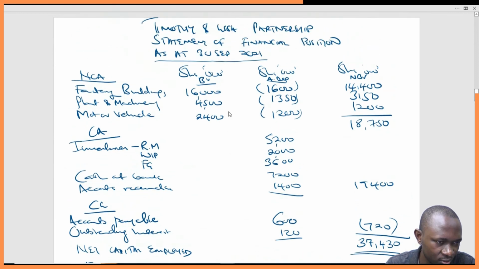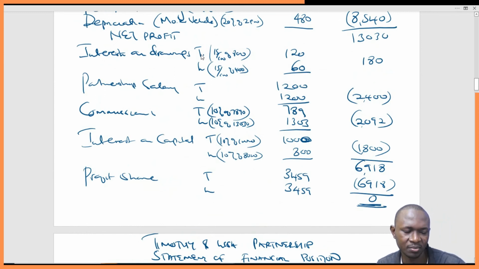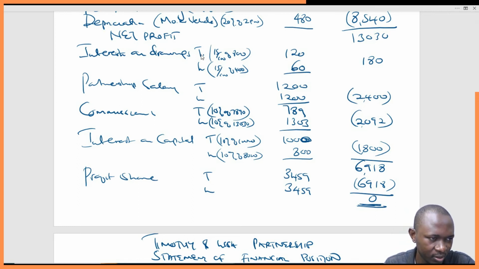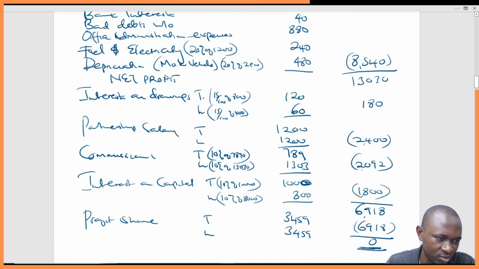Basically, let's just go to the appropriation account. That's where we get a lot of these things. So we have interest on drawings. Interest on drawings means partners are losing. They are paying to the business because of the drawings. Drawings reduce their investments in the business. So actually, we should start with the drawings.